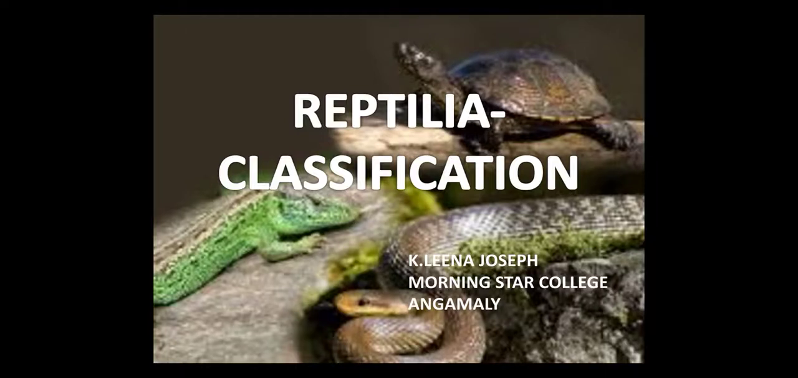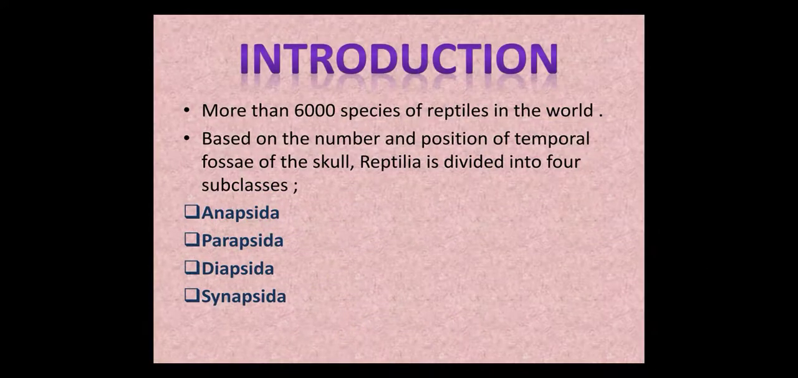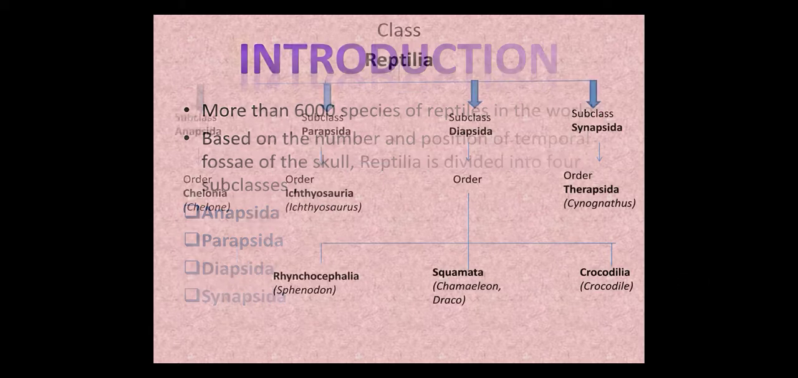Today we are discussing the Reptilia classification. There are more than 6,000 species of reptiles in the world today. The present day reptiles represent only 4 of the many orders that flourished during the Mesozoic era. Class Reptilia is divided into 4 subclasses based on the number and position of temporal fossae of the skull. They are Anapsida, Parapsida, Diapsida and Synapsida.